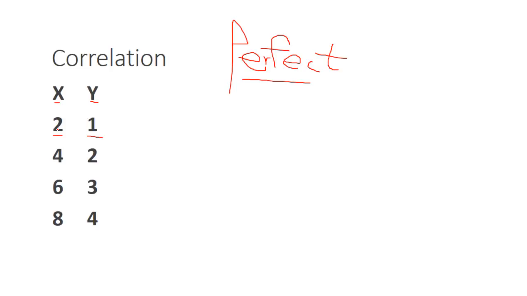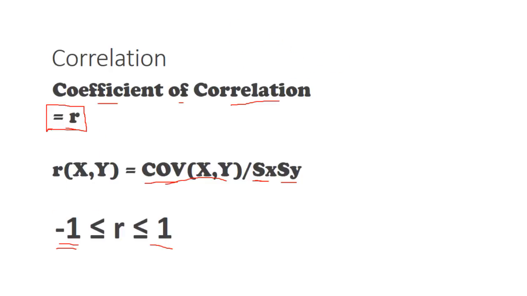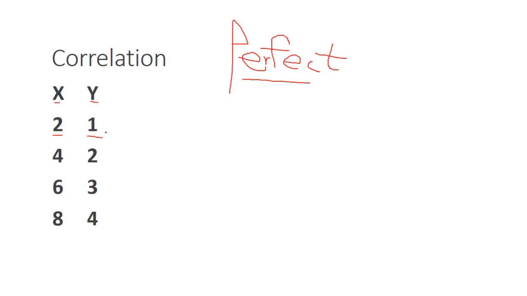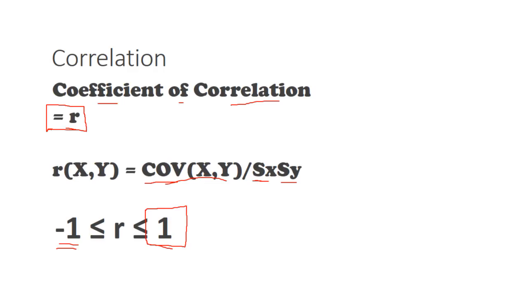So what we want to do now is figure out what the coefficient of correlation is, and the correlation coefficient of these two sets of numbers should be 1. We need to do a calculation which will generate the number 1. The number 1 will tell us that this is a perfect direct relationship.